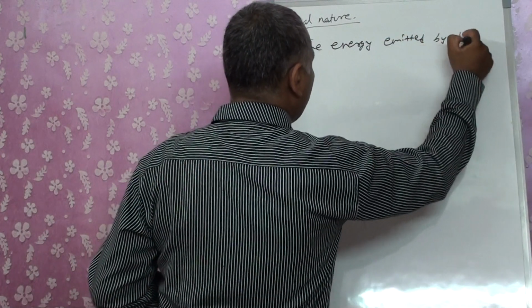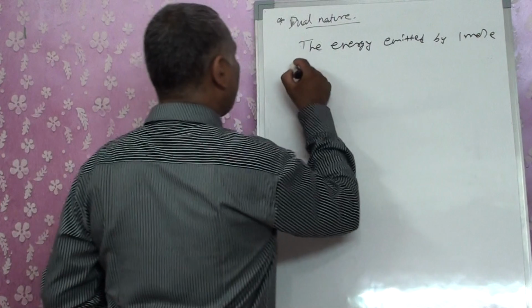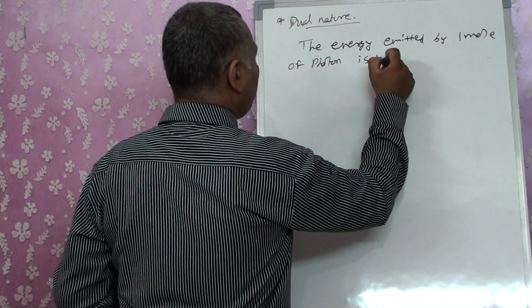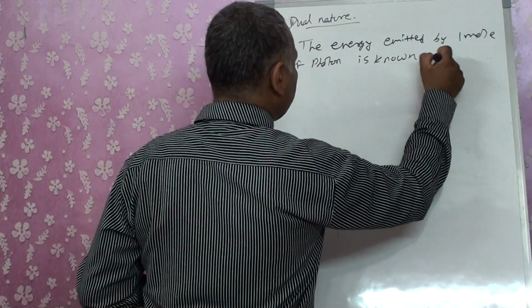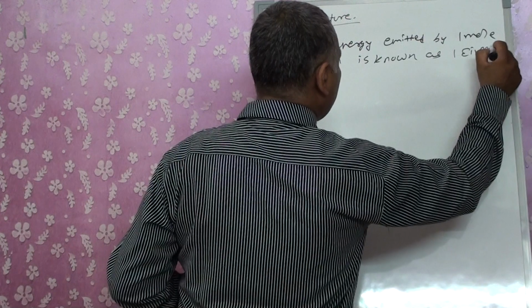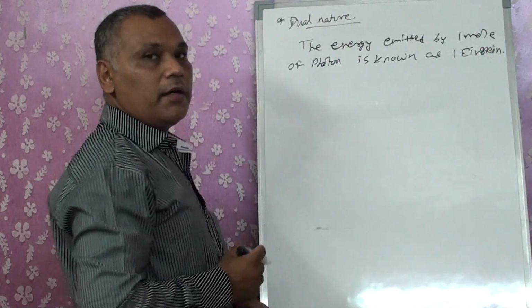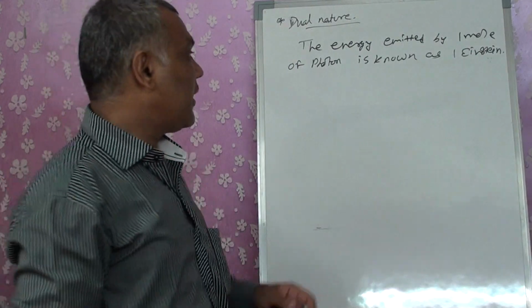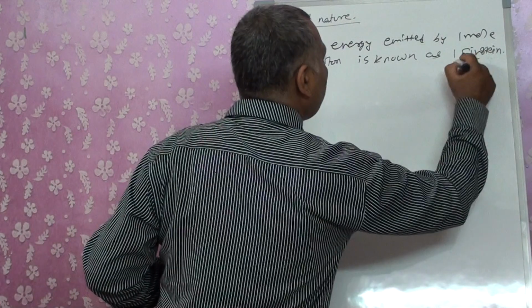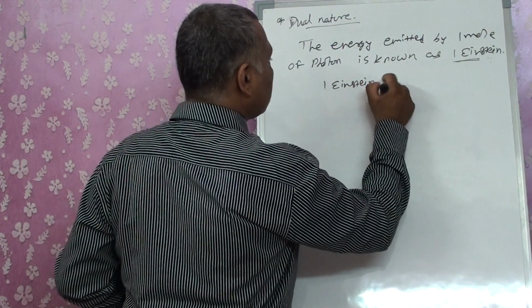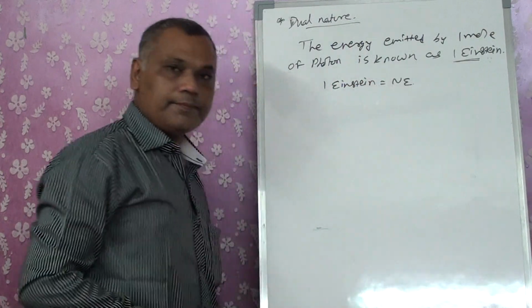emitted by 1 mole of photon is known as 1 Einstein. So he wrote 1 Einstein is equal to Ne.